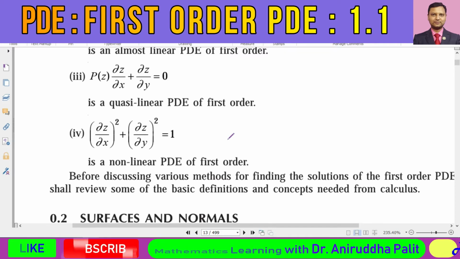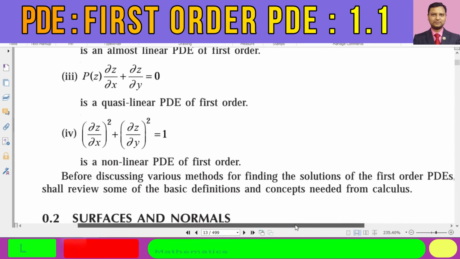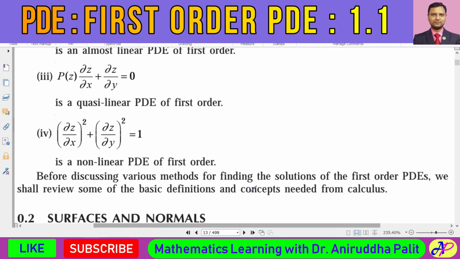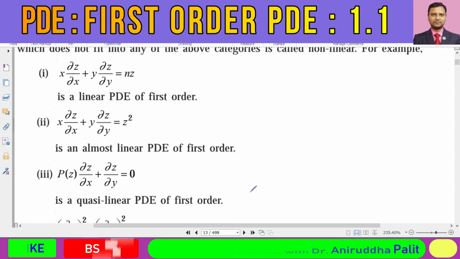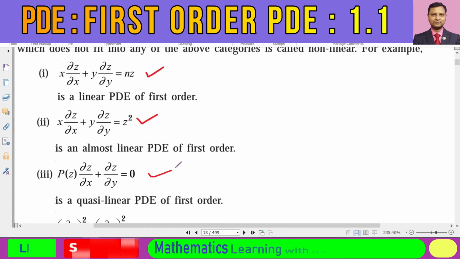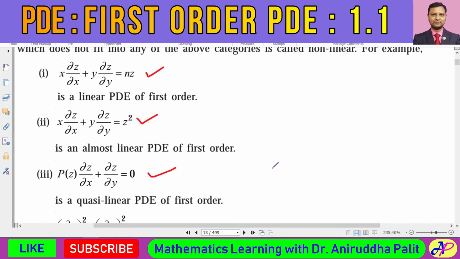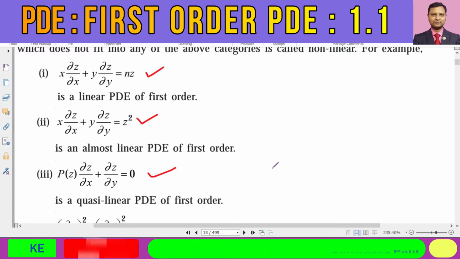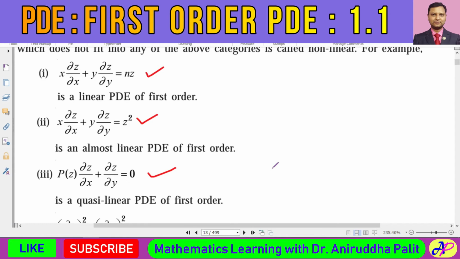All right. So over here in this syllabus, you will mostly study the linear differential equations, maybe almost linear, maybe purely linear, maybe quasi-linear differential equations. Mostly we shall study these three categories: the purely linear partial differential equation, or almost linear partial differential equation, or maybe quasi-linear partial differential equation.